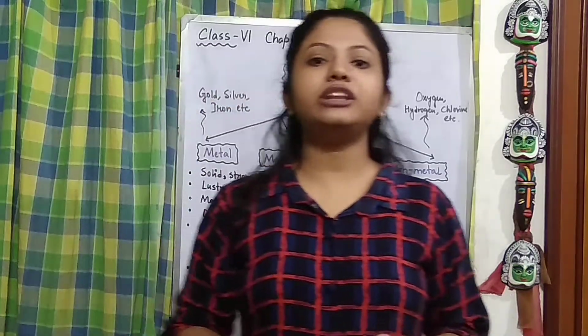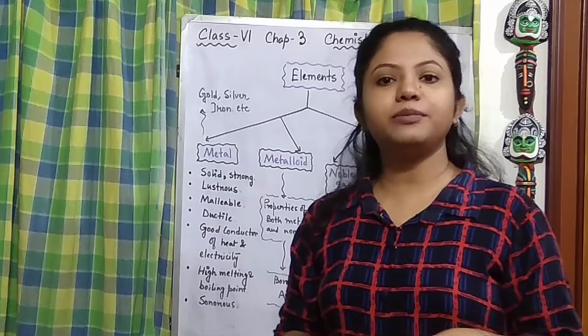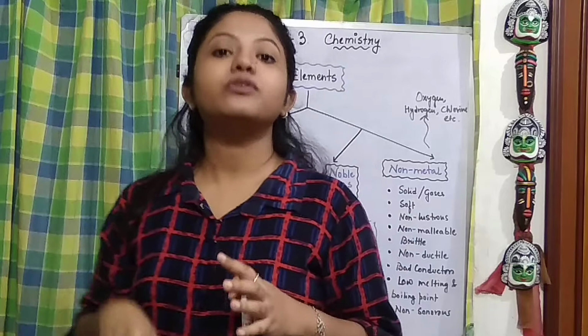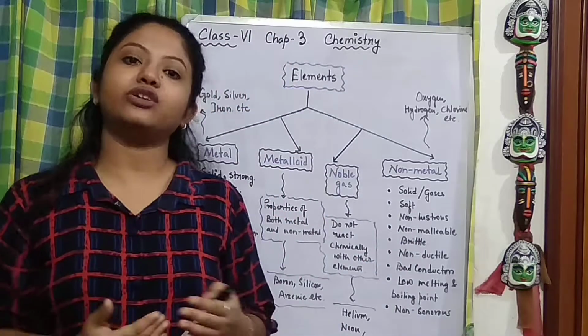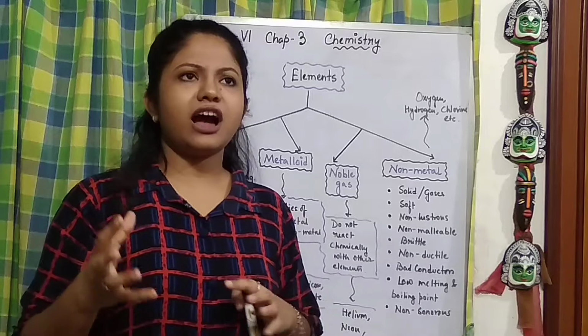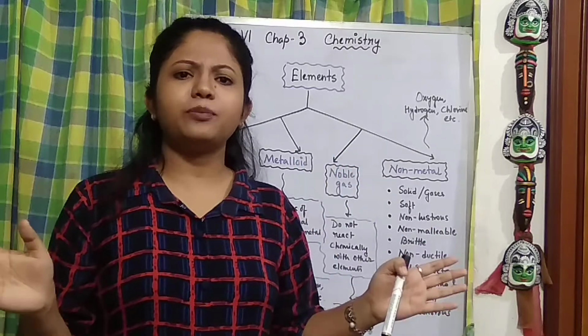So why is the metalloid smarter? Because it contains the characters of both metal and non-metal.